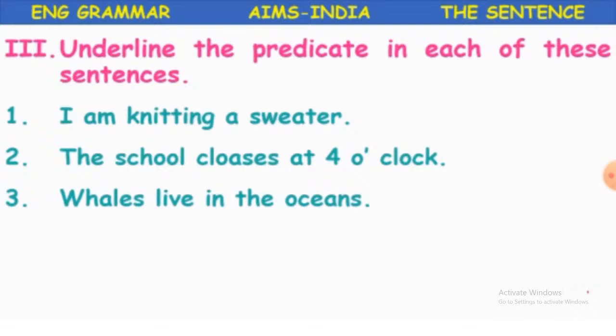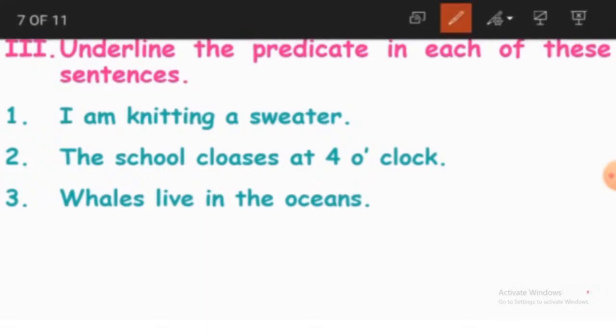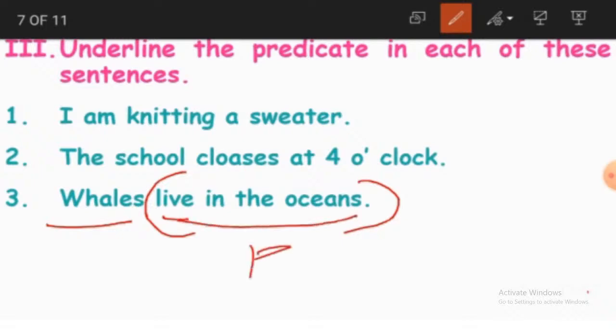So we are talking about the whales here. So this becomes our what? A subject. And where is the verb here? Here, live. This becomes the verb. And we are going to divide the sentence from here to here as a predicate.